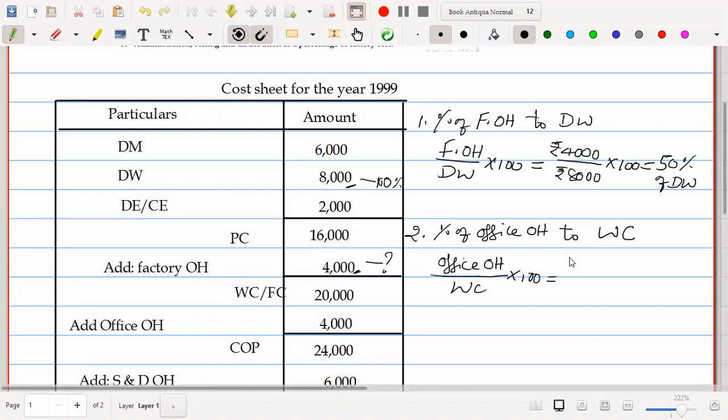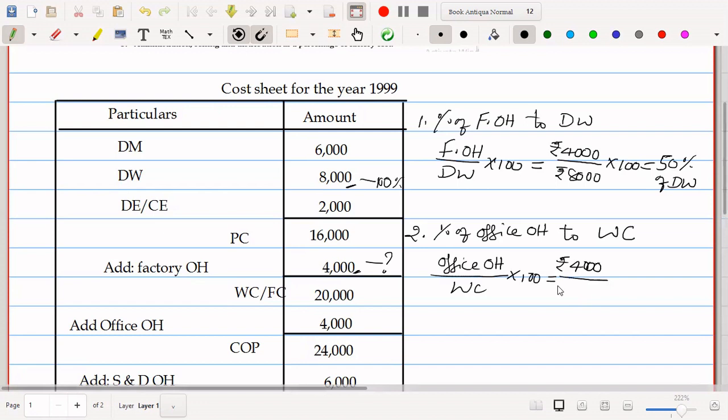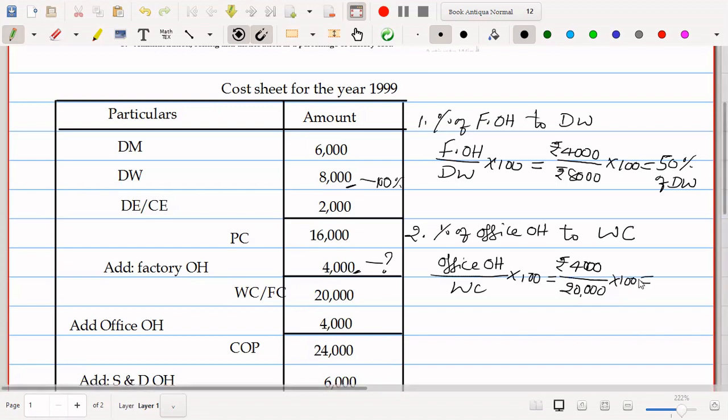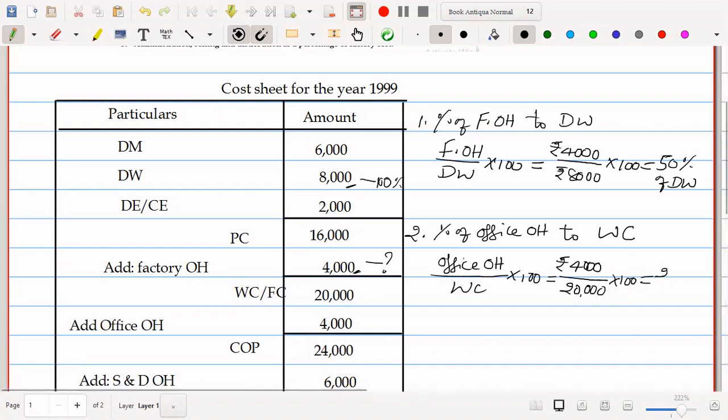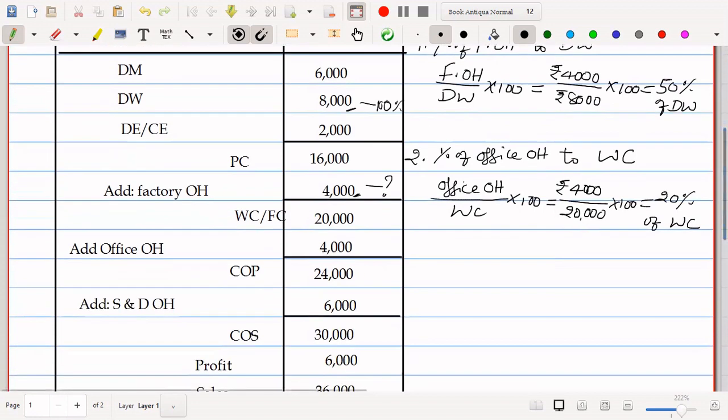So what is the office overhead? Office overhead is rupees 4,000. And what is works cost? Works cost is rupees 20,000 into 100. So when we calculate, it comes to 20%. That is, office overhead is 20% of works cost. When you go for estimated cost sheet, you have to take office overhead as 20% of works cost.